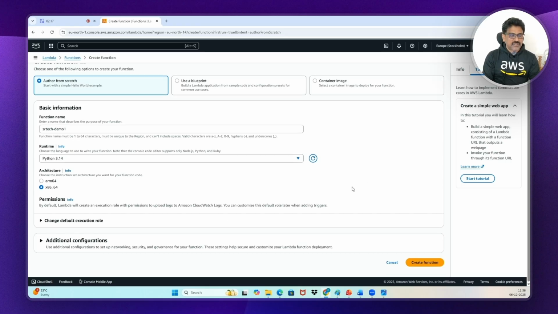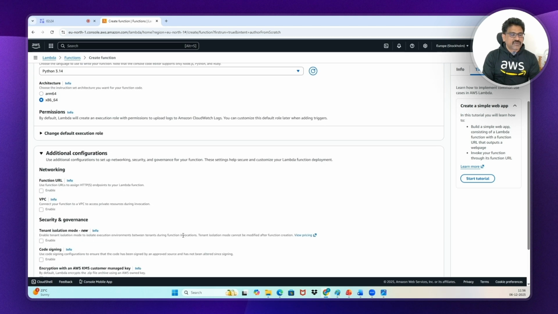Or Node.js also is okay. Now, just click on this create function. Additional configurations and those things we're not going to see here. Networking. In networking VPC, if you want to create this Lambda function in any particular VPC, that means any custom VPC, if you have your own VPC, you can just select it.